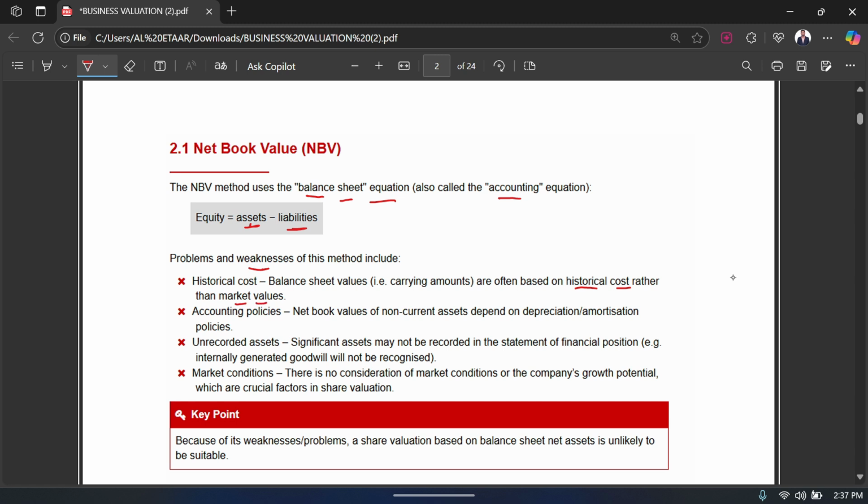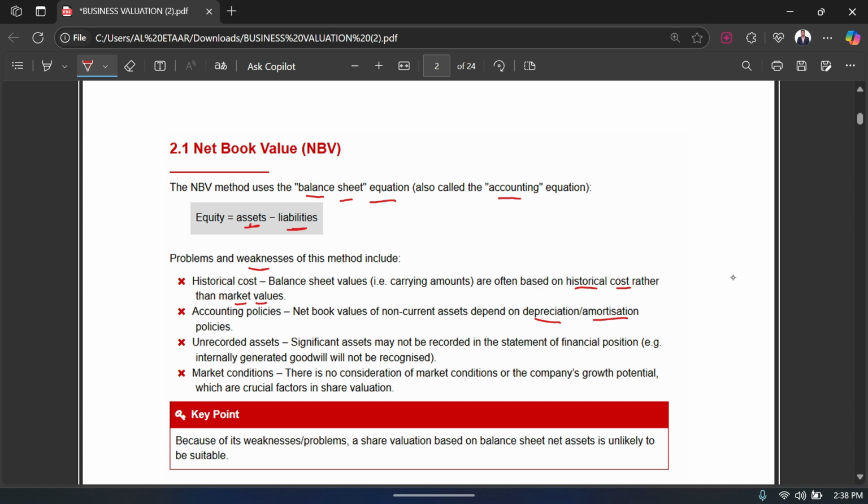So therefore you are using historical cost to value a business, which is one of the weaknesses of this method. Okay, the second weakness is that it uses accounting policy, because again the balance sheet uses accounting policies like depreciation and amortization, which are subjective, right? Any company can decide what depreciation method to use. They can use the straight line method, they can use the reducing balance method. Similar is the case for amortization, right? So these things are subjective to the company and therefore they vary.